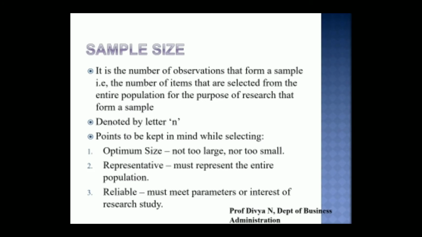Third, the samples considered must be reliable. That is, they must meet the parameters or interest of a research study. So samples are nothing but the representatives of the rest of the elements in the population. One must be able to rely upon the samples, and must assure himself that these are the units that are going to give information about the rest of the elements in the population.